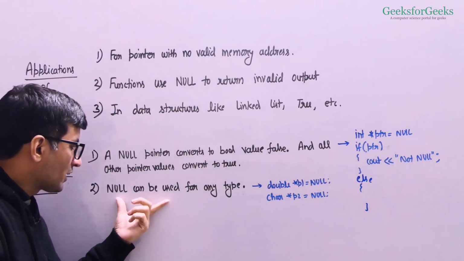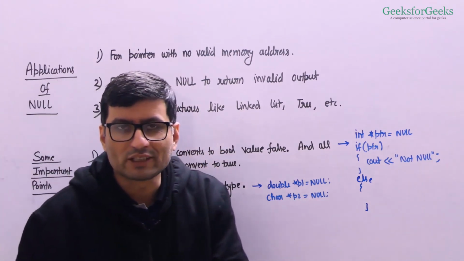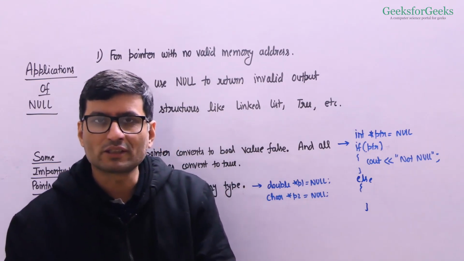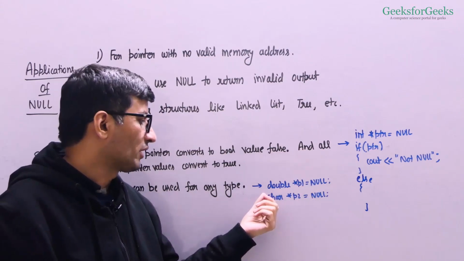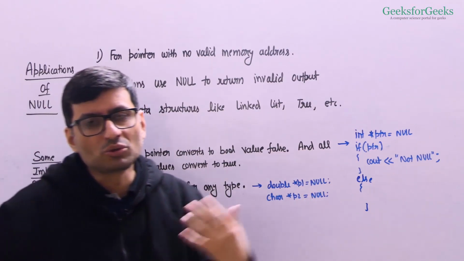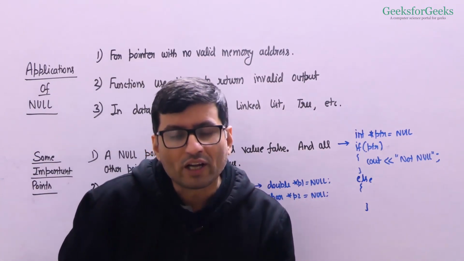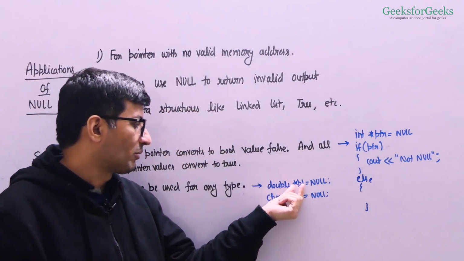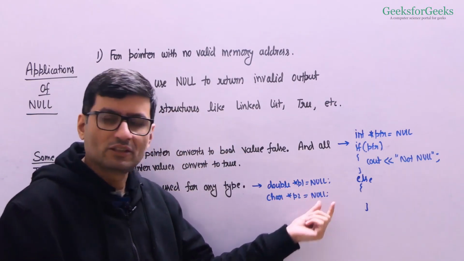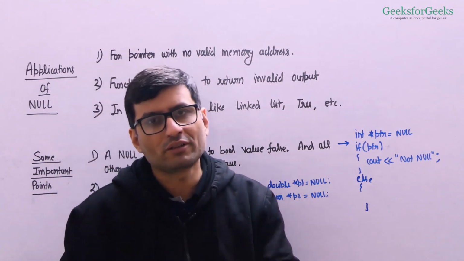One minor thing, I have been taking all the examples of null pointers with integer pointers. A null pointer can be of any type. You can have a double pointer, a character pointer. In fact, the user defined data types can all have null pointer as a value. In this example, I have a double pointer as null, I have a character pointer as null. You can have any data type pointer as null.